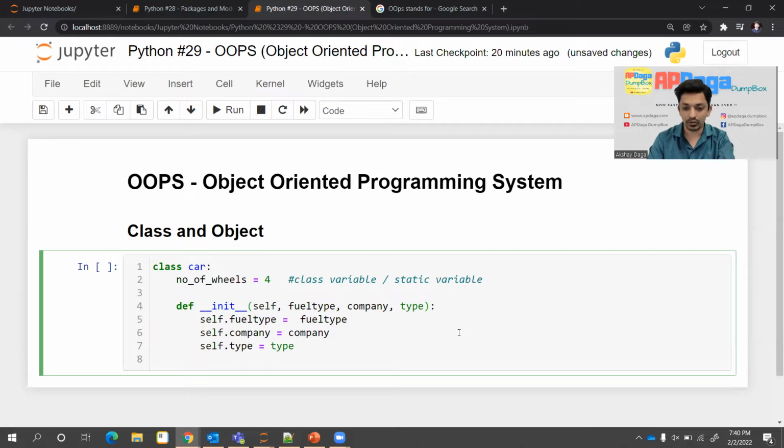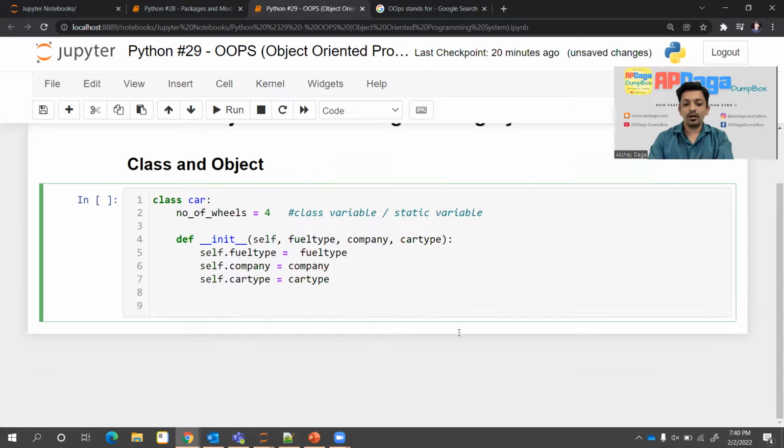You can see it from the color coding. So I'll say car type. Car type. So I am expecting some value like hatchback or sedan. That's what car type is. Basically, instead of field type here, car type, company and car type, I can write any variable there, X, Y, Z, and whatever I write over here, the same names I'll write here, here, and here respectively.